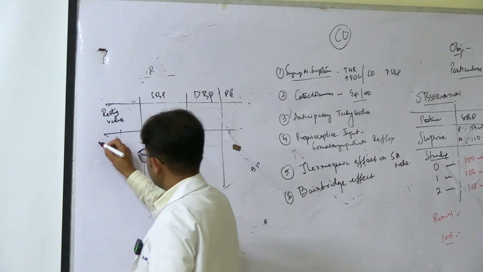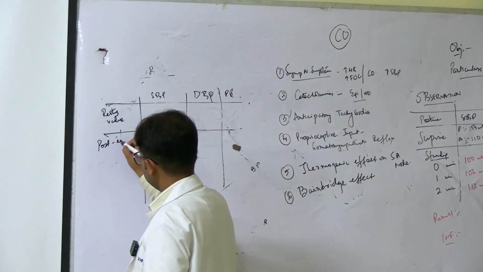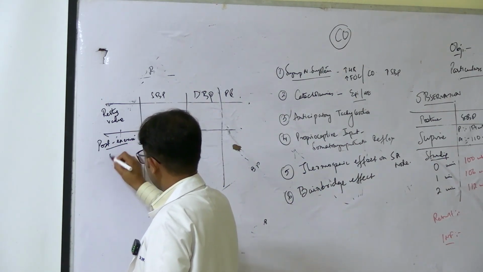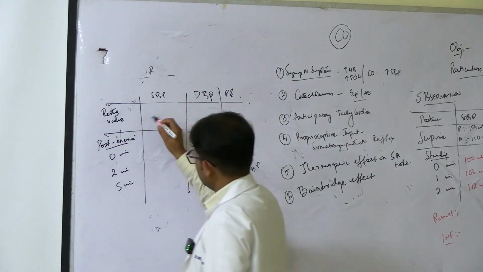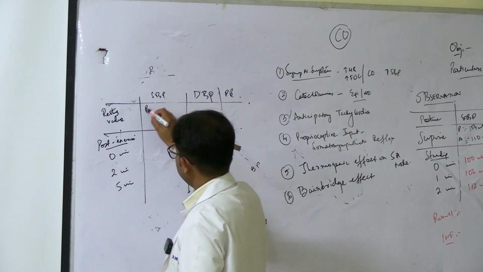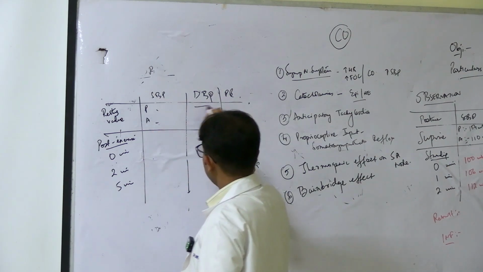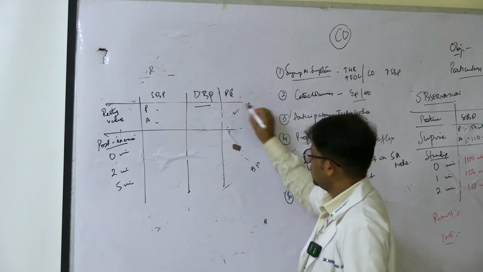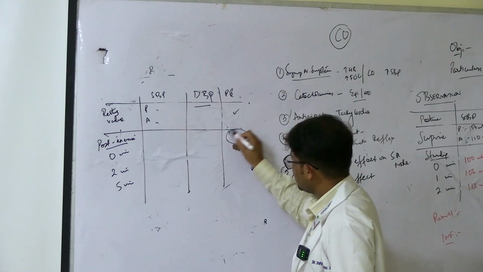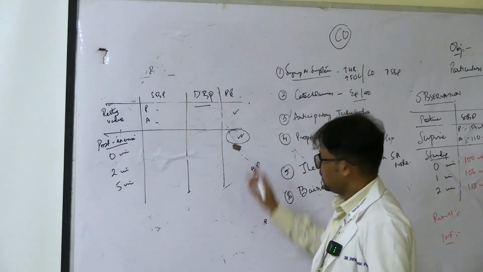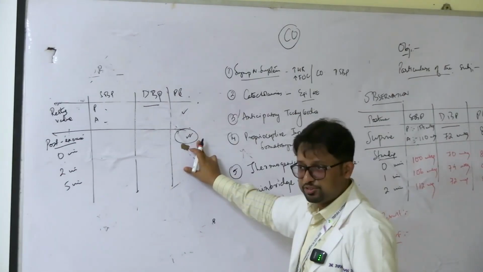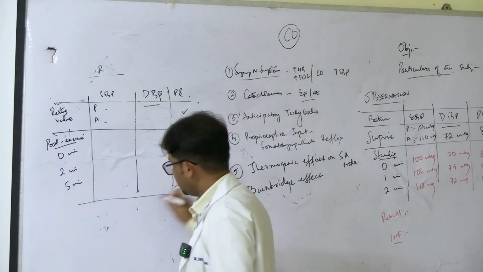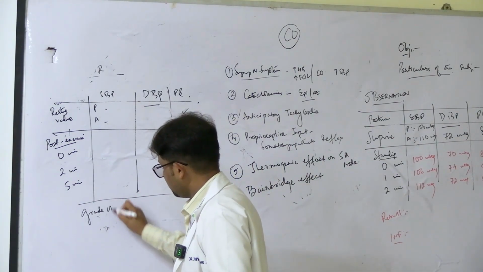Then post-exercise at 0 minutes, 2 minutes and 5 minutes. In resting you will have two readings, palpatory and auscultatory. Diastolic will not be palpatory. Pulse rate, whatever you get. The value that you get at 0 minute is very important, as I said. This will decide the grade of exercise that the subject had achieved. You mention the grade of exercise achieved.